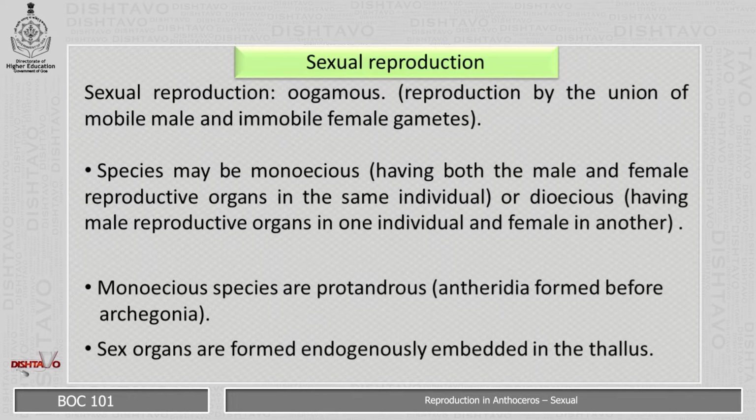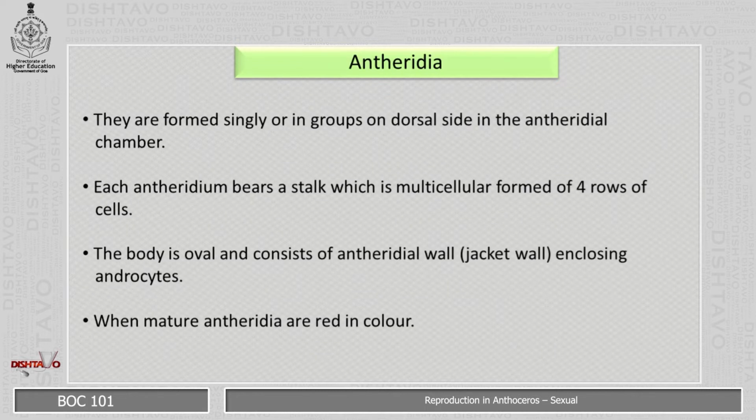Monoecious species are protandrous, that is, antheridia formed before archegonia. Sex organs are formed endogenously, embedded in the thallus. Coming to antheridia, they are formed singly or in groups on the dorsal side in the antheridial chamber. Each antheridium bears a stalk which is multicellular, formed of a row of cells.